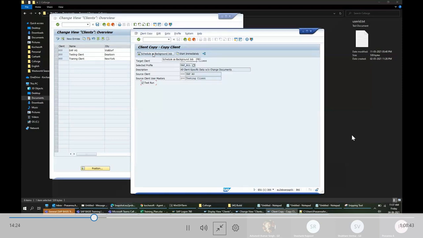So based on the amount of data, it will run for like 2 hours, 3 hours, something like that. Once that is done, you can log into this 300 client.